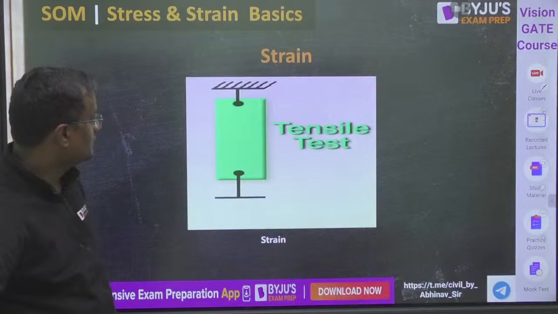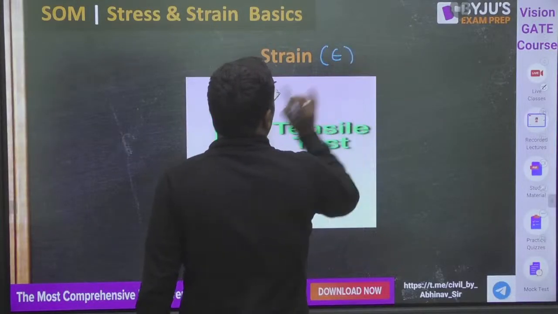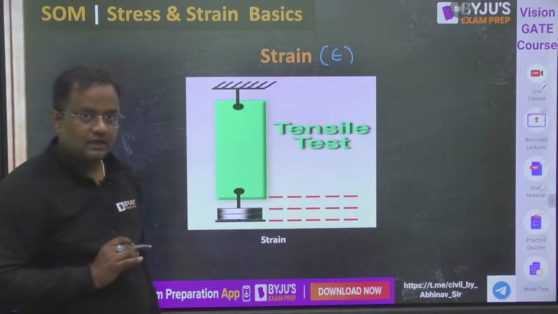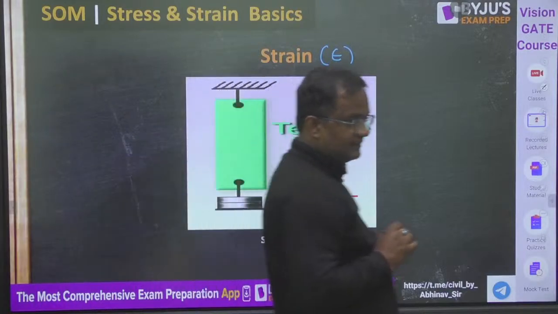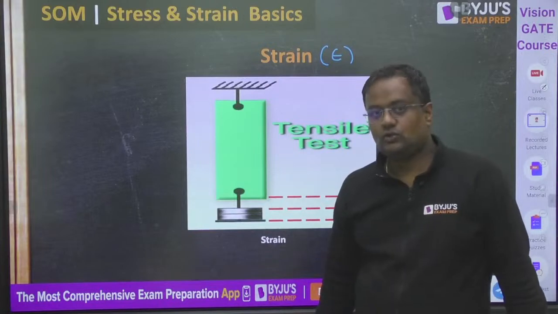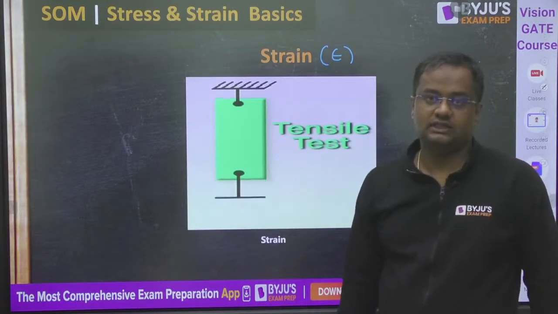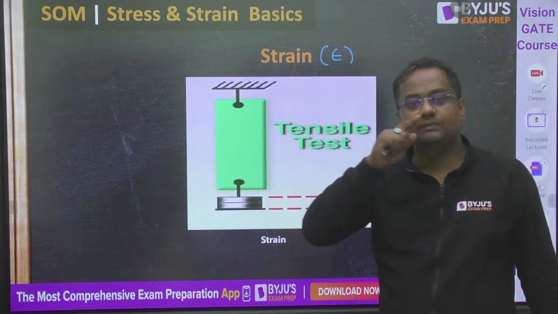Okay. Now guys, strain, it is represented by Greek letter epsilon, normal strain. Guys, as in strength of materials, we are studying about the deformable physics. So here length will be changed, dimensions will be increased or decreased, or orientation will be changing.